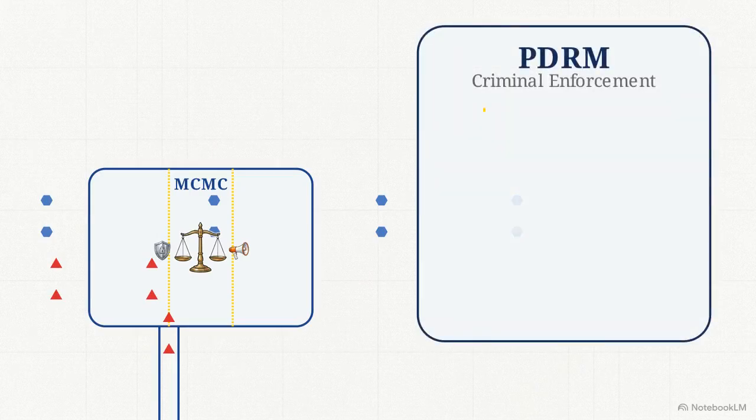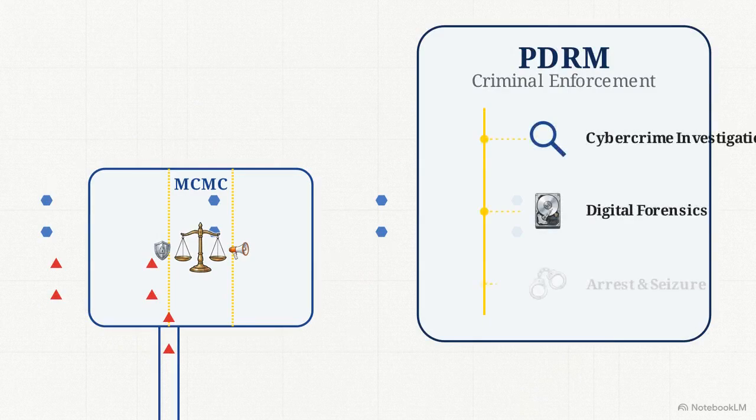While MCMC manages civil compliance on the left side of this chart, the Royal Malaysia Police, or PDRM, populate the right. PDRM's mandate is active criminal enforcement. They transition the ecosystem from monitoring data to actively investigating cybercrimes and arresting suspects. For computer science professionals, PDRM is where digital forensics takes over.